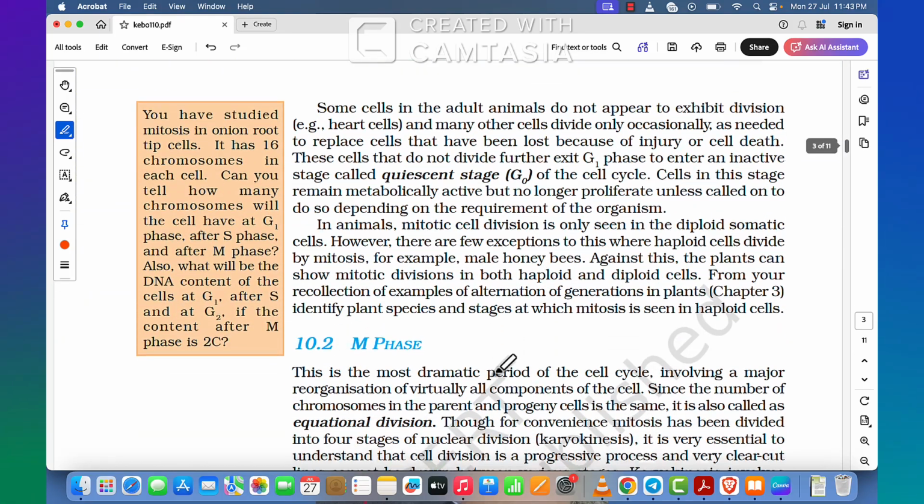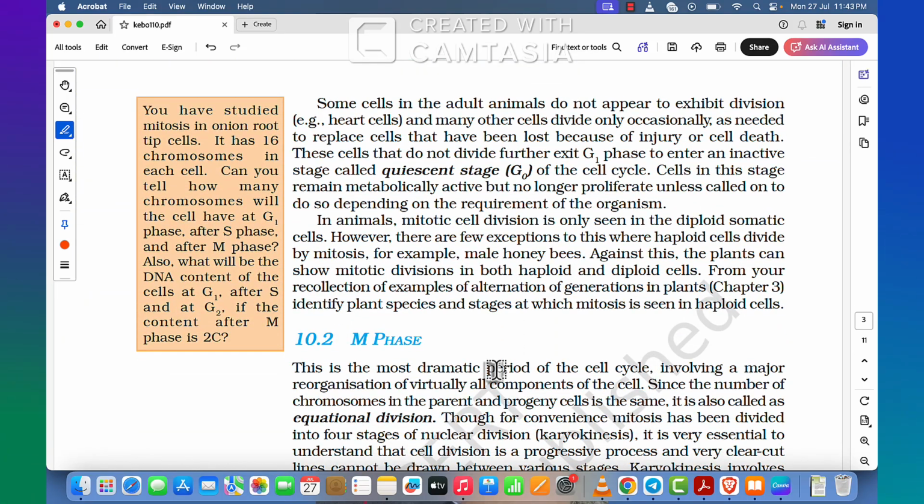Some cells in adult animals do not appear to exhibit division, for example heart cells, and many other cells divide only occasionally as needed to replace cells that have been lost because of injury or cell death. These cells that do not divide further exit G1 phase to enter an inactive stage called quiescent stage G0 of the cell cycle. Cells in this stage remain metabolically active but no longer proliferate unless called on to do so, depending on the requirement of the organism.